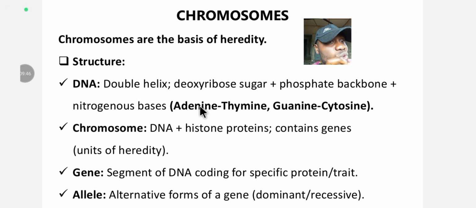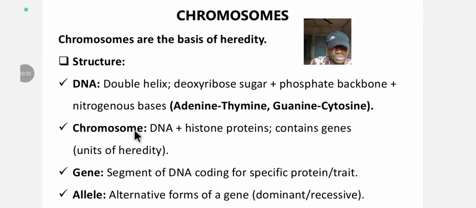That's why you see the way they put them here. Adenine, thymine. It means that adenine binds with thymine, and thymine binds with adenine. JAMB asks this question well. They will ask you what nitrogenous base adenine binds with. They will set the other options, and you'll be the one to pick the option. So guanine binds with cytosine, or cytosine binds with guanine. No data, no peace. All right.